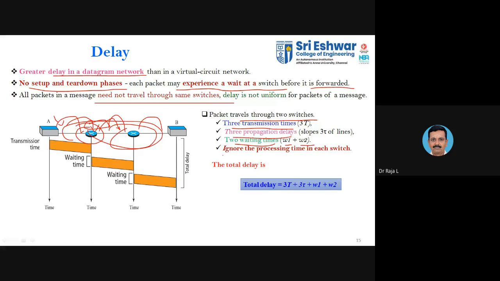The third one, you are going to ignore the processing time in each switch. Sometimes the processing time will be very minimal, so we can ignore those processing times. The total delay will be 3t plus 3 tau plus 2 waiting times. 3 tau represents your 3 propagation times. So the propagation time and the waiting time along with the transmission time will give you the total delay.